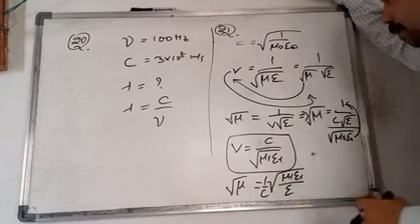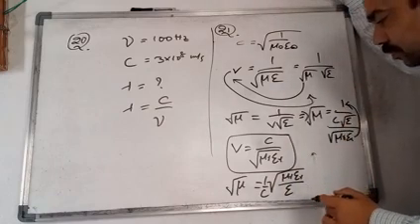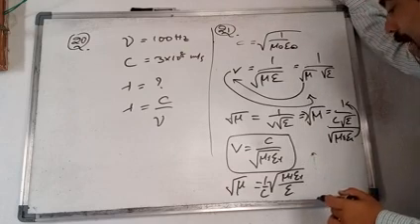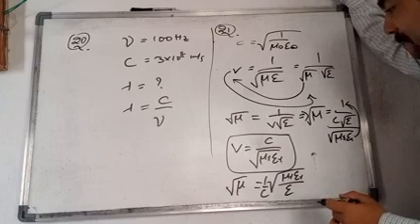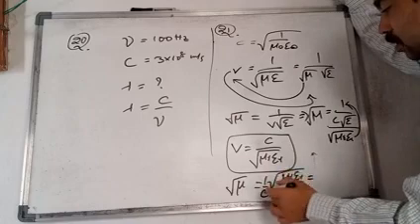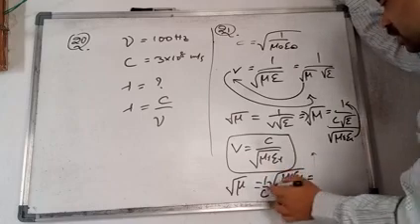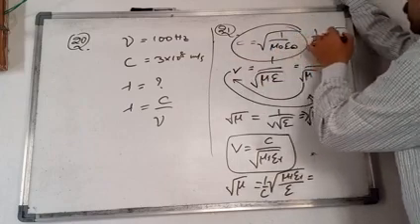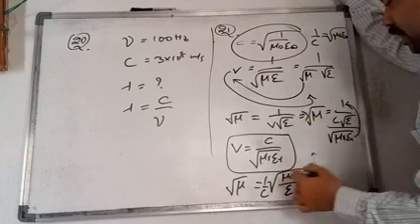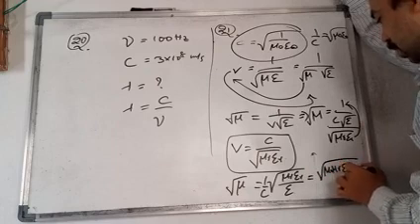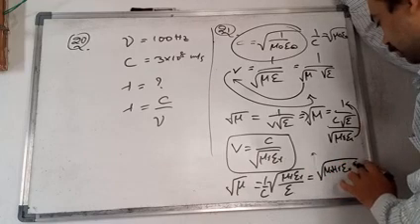Okay, but already we know one thing, that C is equal to 1 by under root mu naught epsilon naught, isn't it? So 1 by C is equal to under root mu naught epsilon naught we can write. Substitute this value here. You will get under root of mu naught mu r epsilon naught r by epsilon.